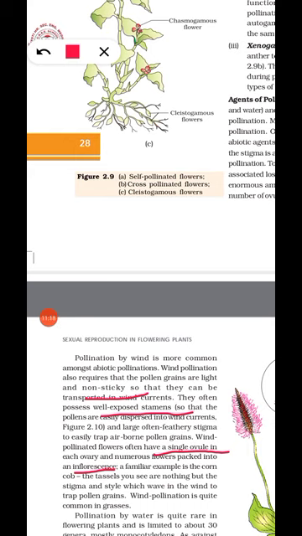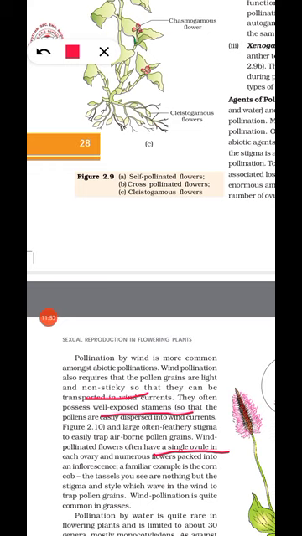So wind pollination is also known as anemophily. Anemophily is the wind pollination. Is it clear? Wind pollination is also known as anemophily, and the flowers which are pollinated through wind are known as anemophilous flowers. Is it clear?